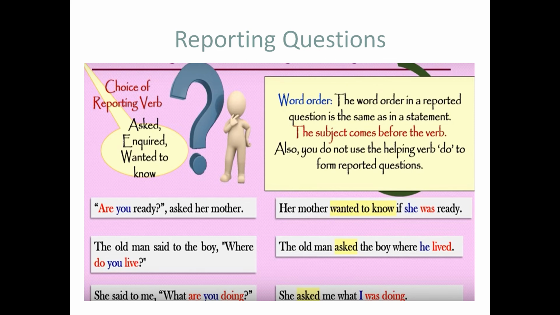The first change is said to becomes asked. Commas and inverted commas are removed and the conjunction word what is used here, the same WH word which is in the question. Question format is replaced with the statement word order. So the reported speech is, she asked me what I was doing.